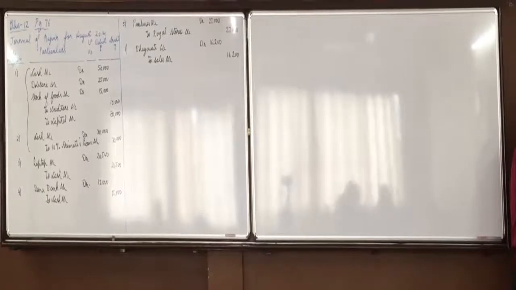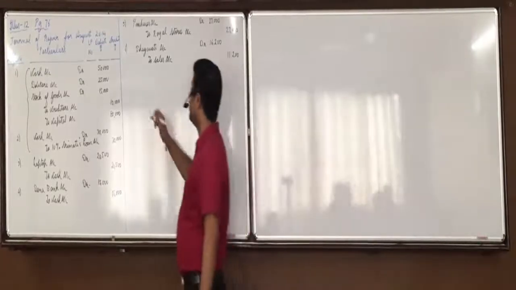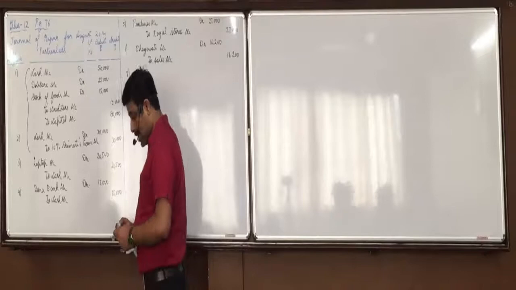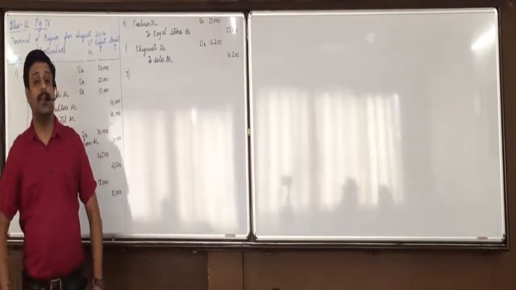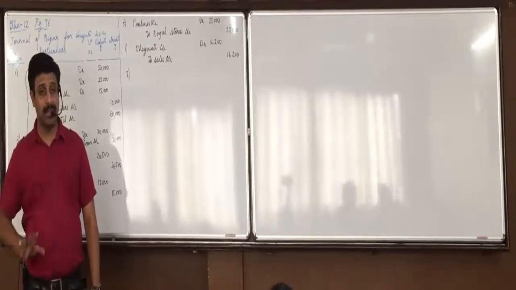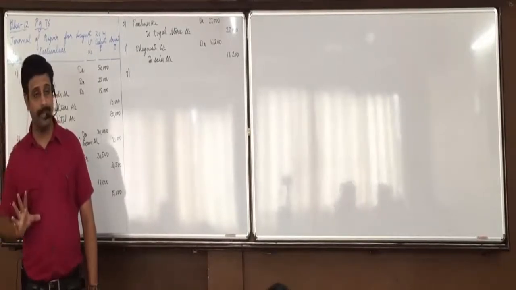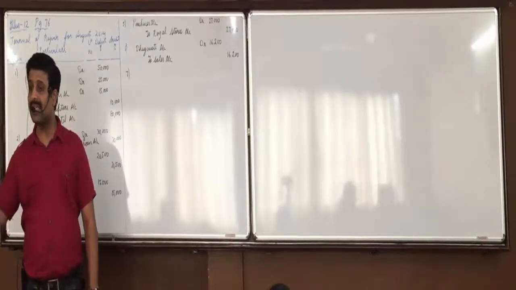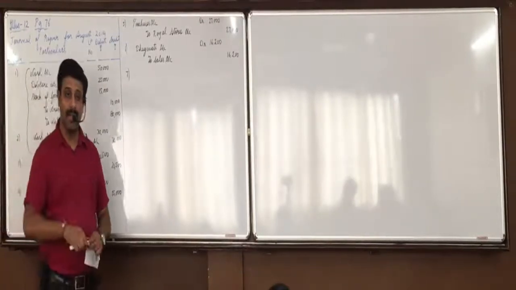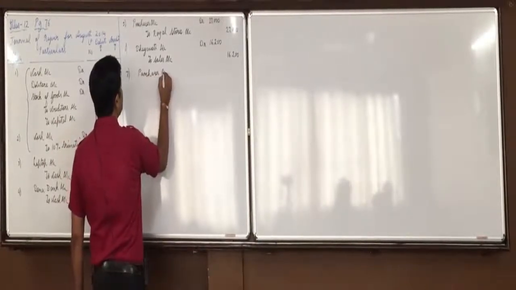Goods of rupees 50,000 purchased from Kruti at 10% trade discount and 10% cash discount, half amount paid by check, and half amount payable. Partly cash, partly credit. I told you earlier a shortcut: in partly cash, partly credit, whenever goods are purchased, purchases account debit and everything else credit. Whenever goods are sold, then sales account credit and everything else debit. So here goods are purchased, purchases account debit, and three things we will credit.